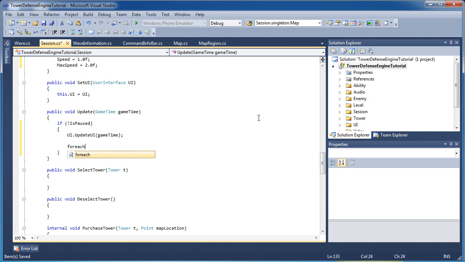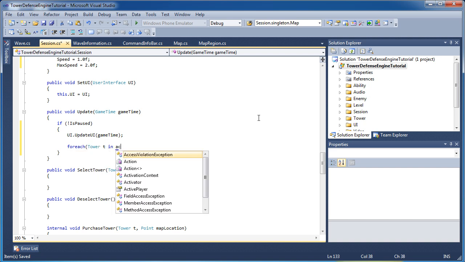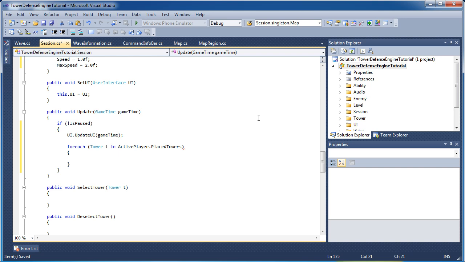Now for each tower T in active player.placed towers, opening and close a curly bracket, and then call T.update. So our session is going to do all of our updating. Game time, comma, UI.mouse. We need to pass the mouse, which the user interface has a reference to.